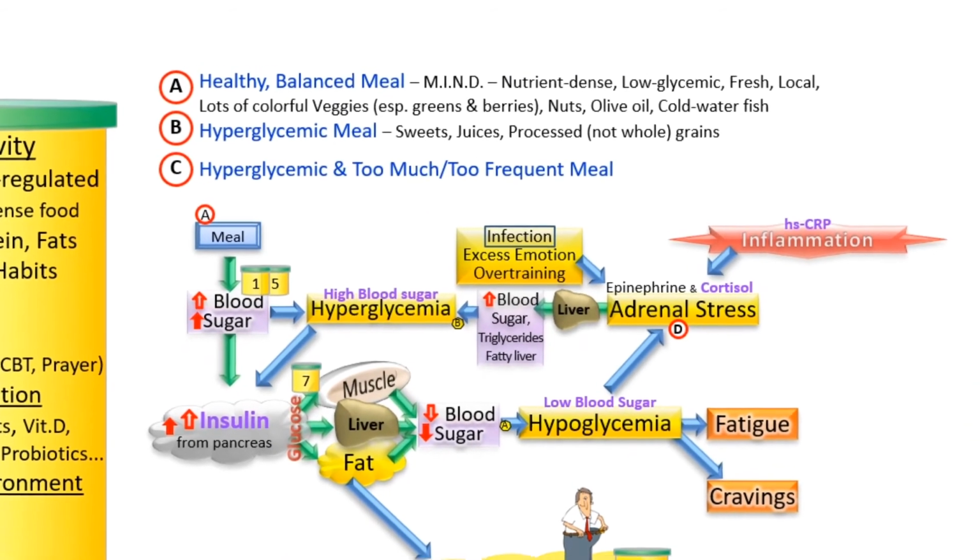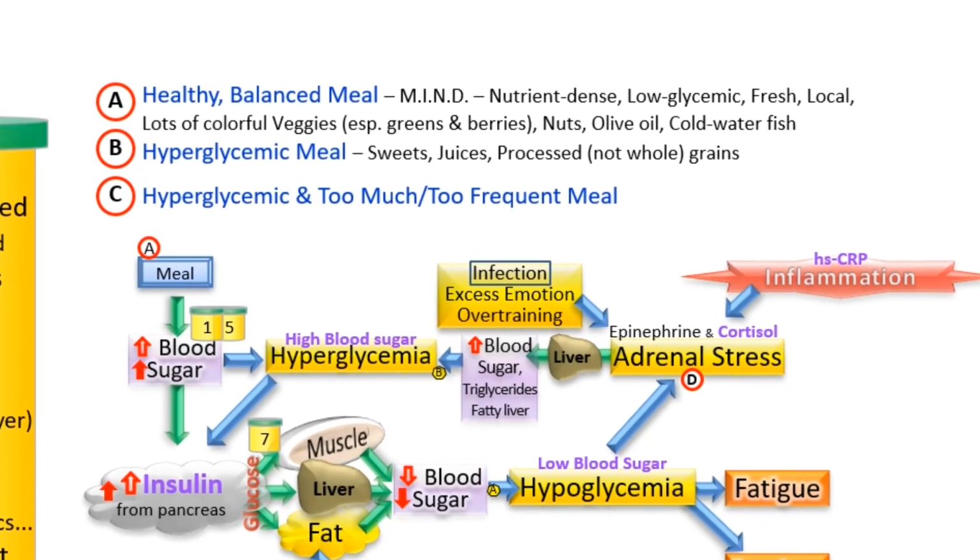So how do we determine if we have these problems? Well, for inflammation, we measure the blood for a chemical called high sensitivity C-reactive protein. For infection, we check the white blood cell count. Excess emotion and overtraining, we look at your history. And low blood sugar, well, we measure your blood sugar to see if it's low.